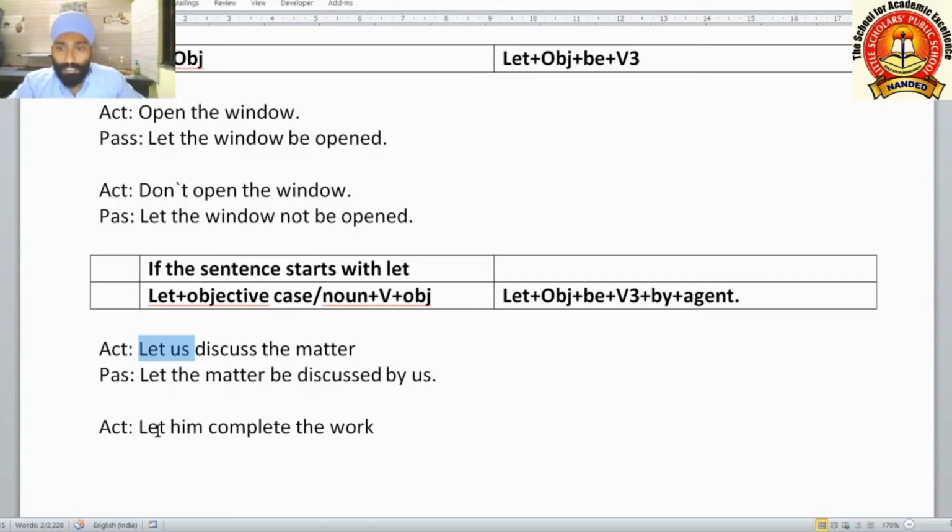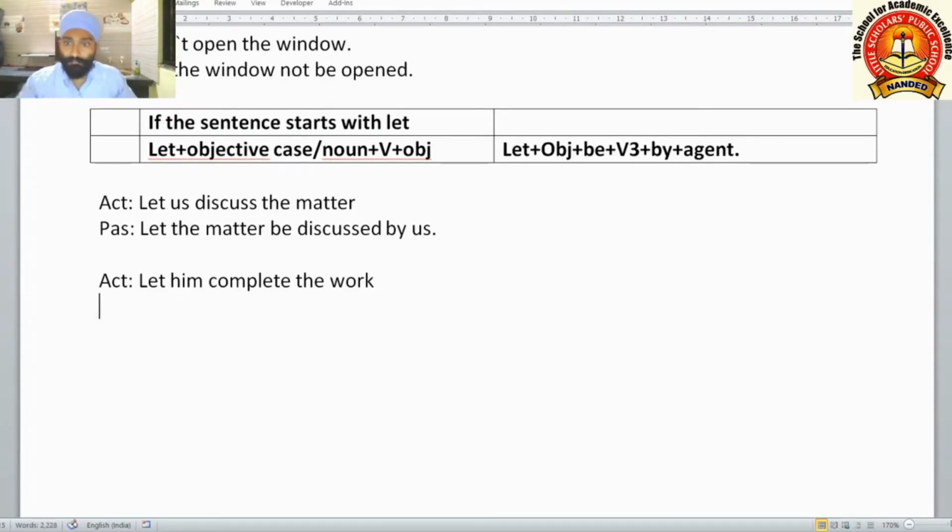Now another example: let him complete the work. Passive structure: let the work be completed by him. So this is how we use passive structure in imperative sentences also.